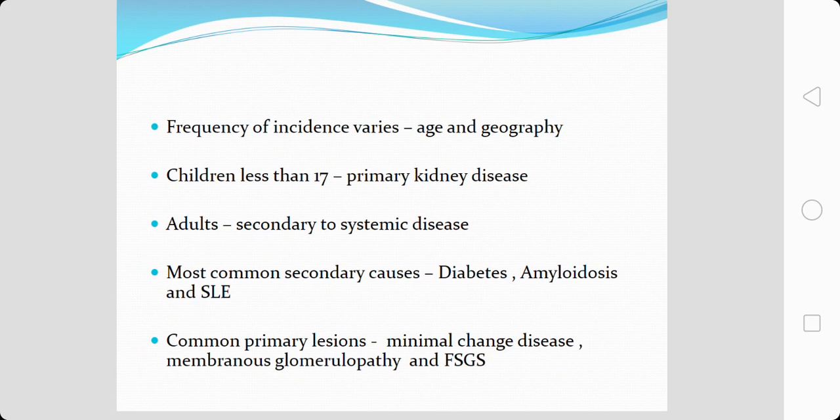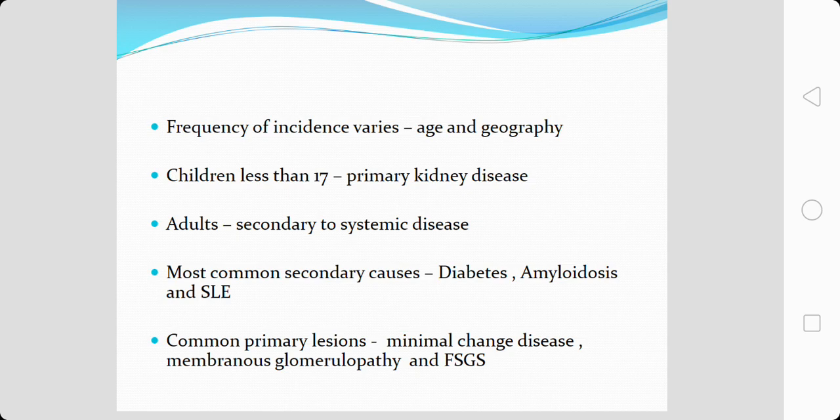Coming to the frequency of incidence, nephrotic syndrome can be primary or secondary. Primary as in there is a primary kidney pathology, or secondary, that is secondary to any systemic disease. In children it is predominantly a primary renal pathology, but in adults it is secondary to a systemic disease, and the commonest systemic diseases involved in the causation of nephrotic syndrome are diabetes, amyloidosis and systemic lupus erythematosus.